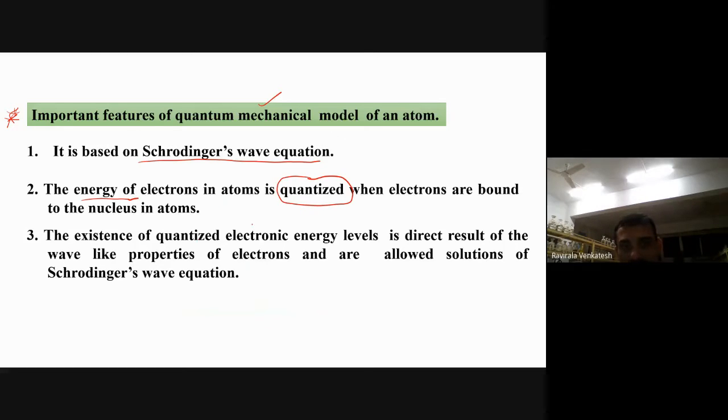The existence of quantized electronic energy levels is the direct result of the wave-like properties of electrons and are allowed solutions of the Schrodinger wave equation.